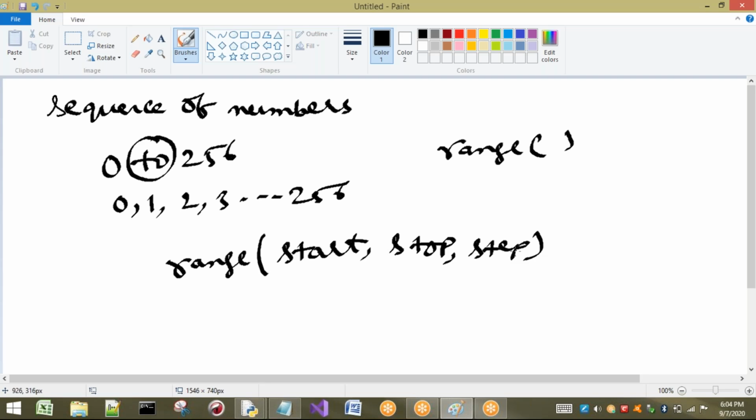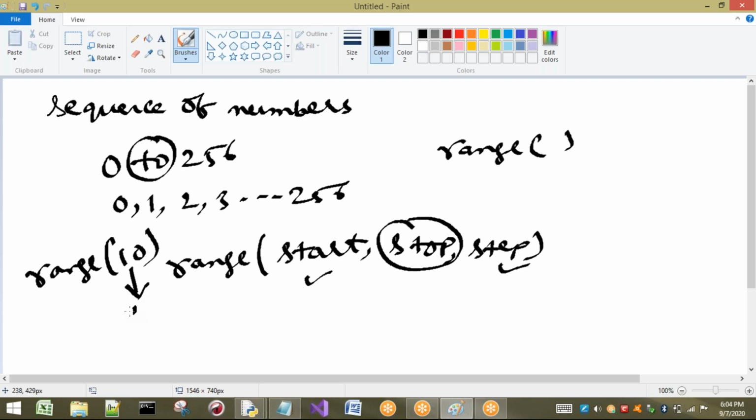Out of these three, two arguments are optional. Start is not compulsory and step is not compulsory, but the stop argument is compulsory. That means we should have at least one argument, which is stop. If you want to use start and step also, we can use them.